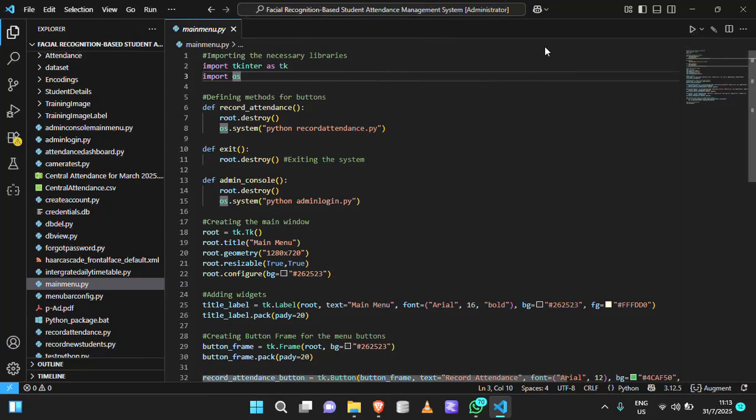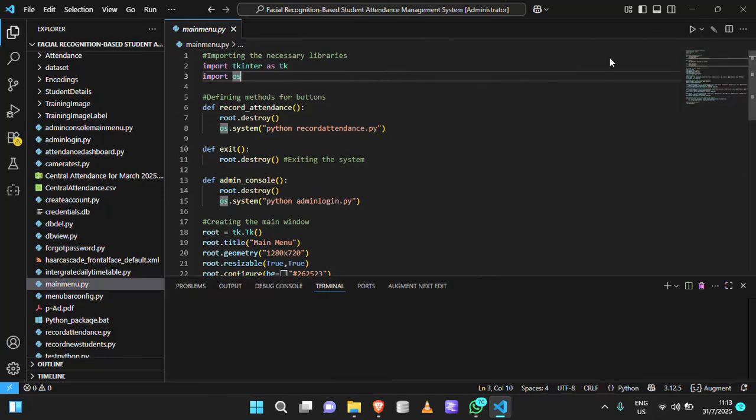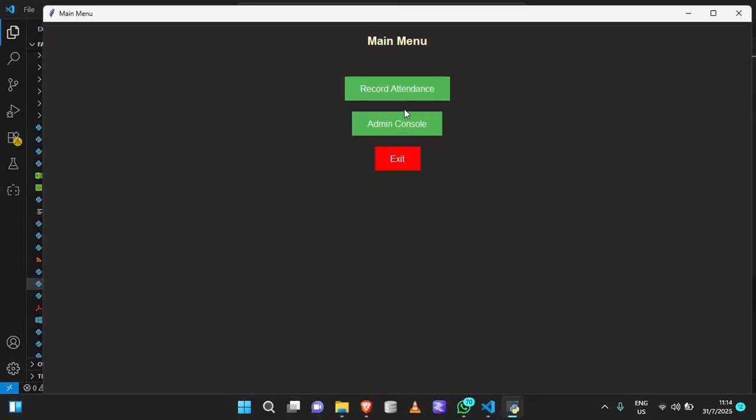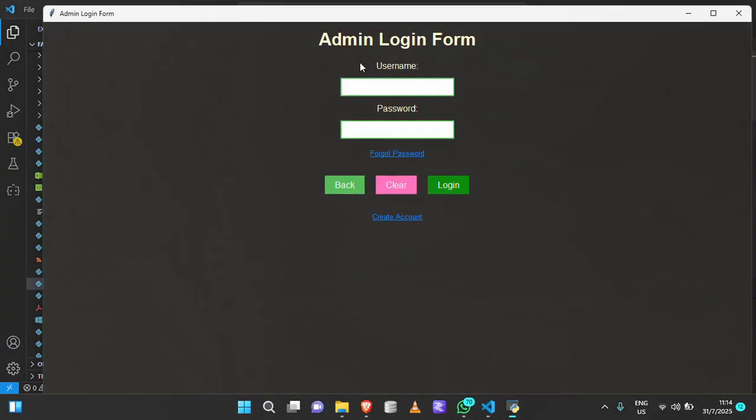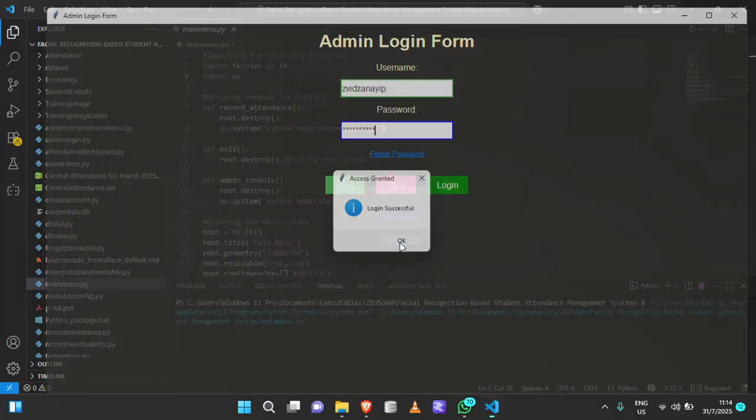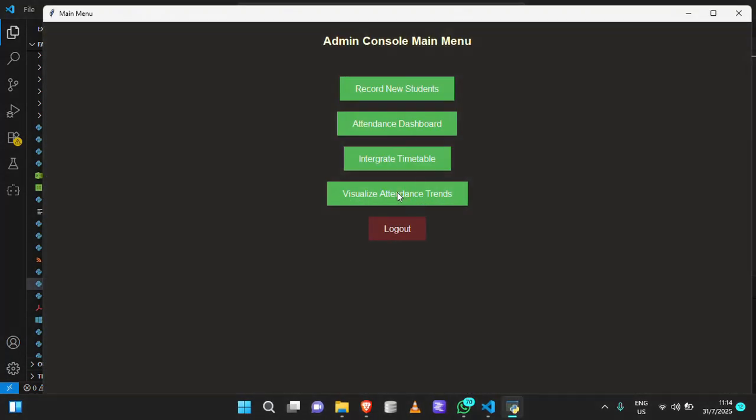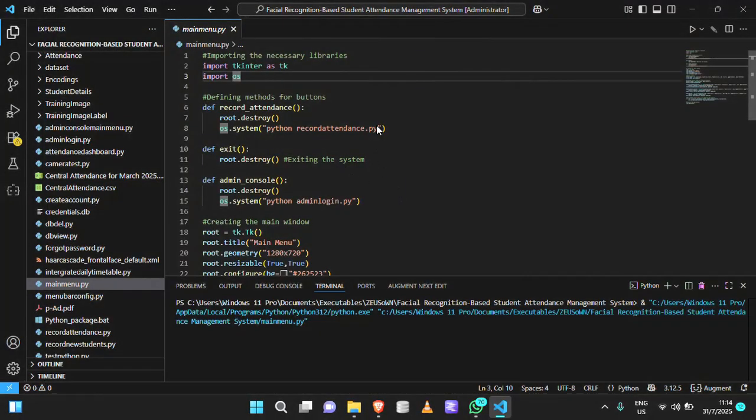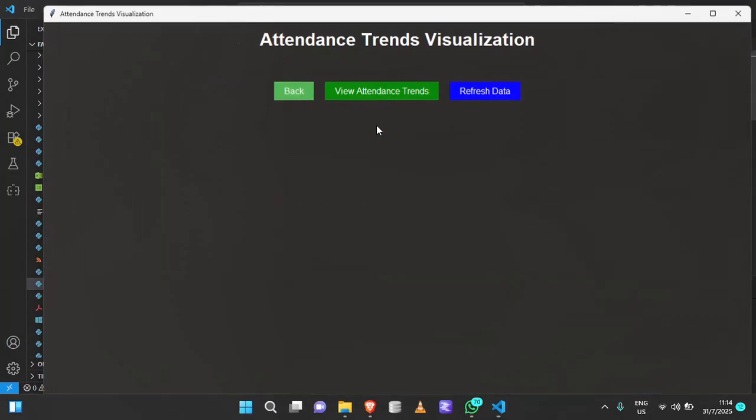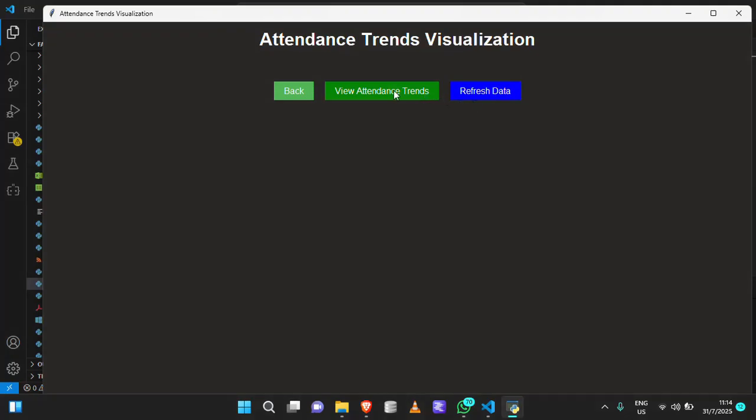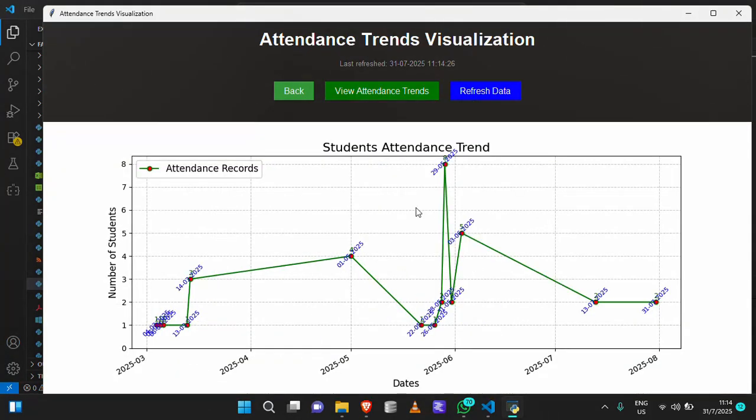If you maybe want to see how the system works in terms of the other consoles, let me just show you how the other things that I said I wasn't going to talk about work. Maybe you might be interested. Here, when you click where it is written visualize attendance, this is how it works.